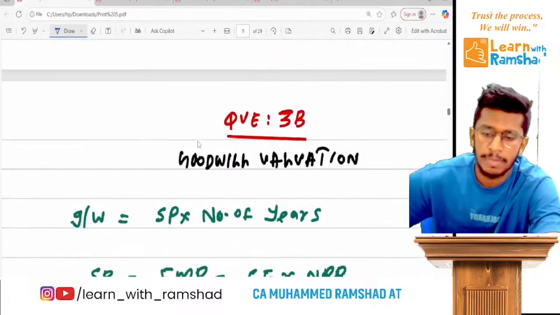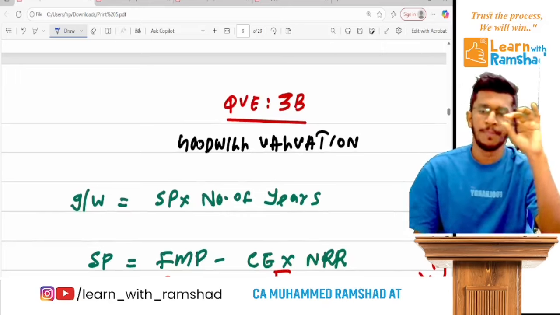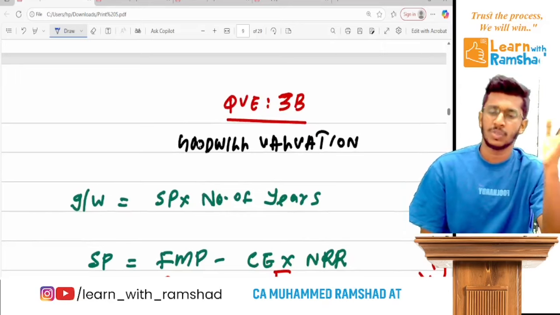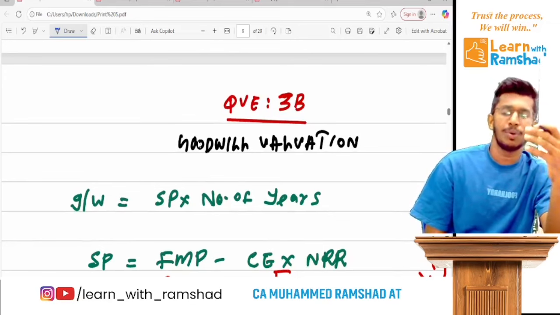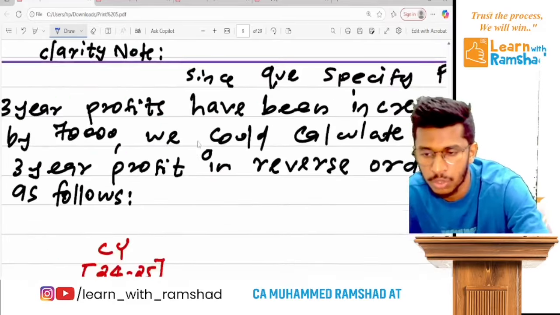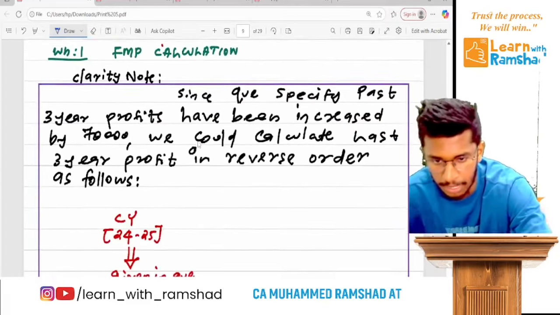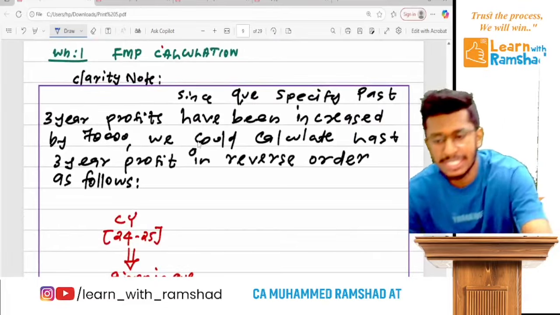So this is the basic formula. You have to multiply super profit by the number of years. Super profit is FMP minus normal profit, which is calculated as capital employed into NRR. Ready? Now coming to working note 1, the FMP calculation. Ready? So the first clarity note.